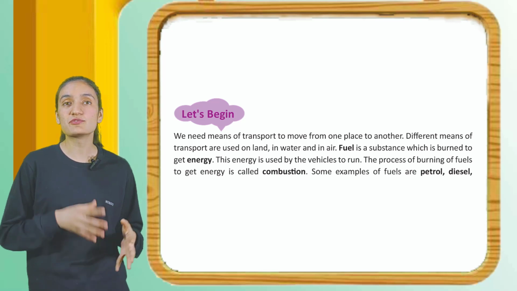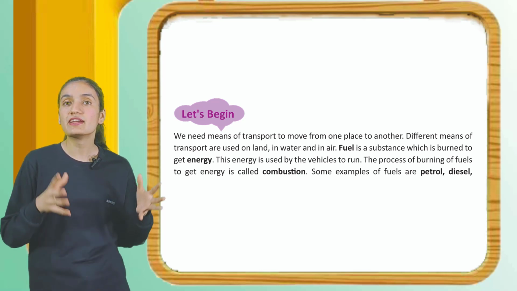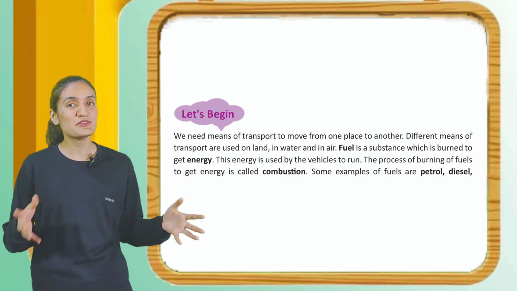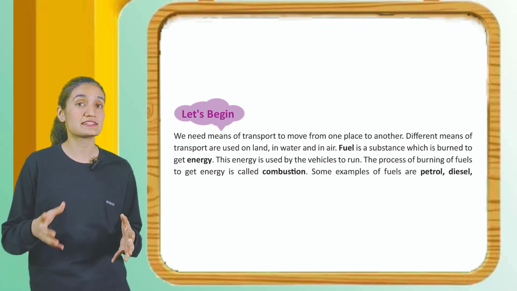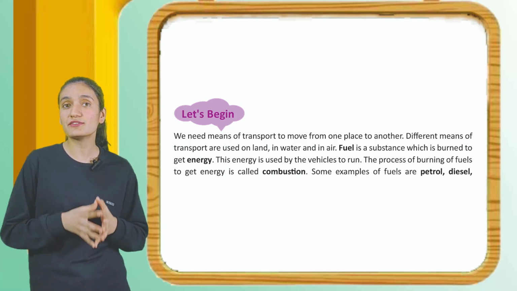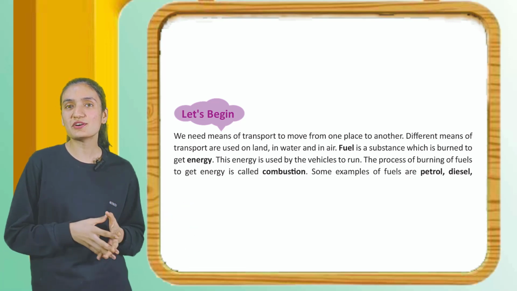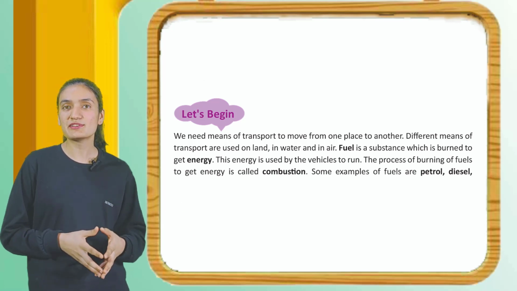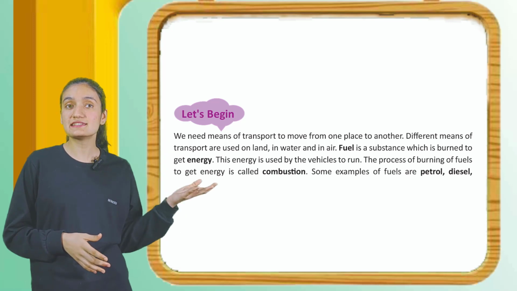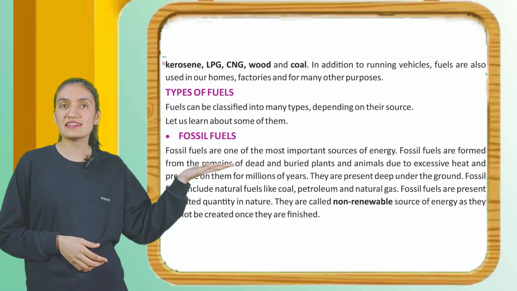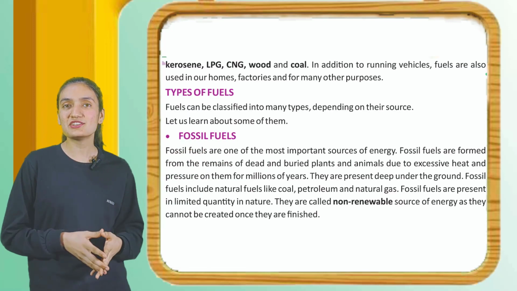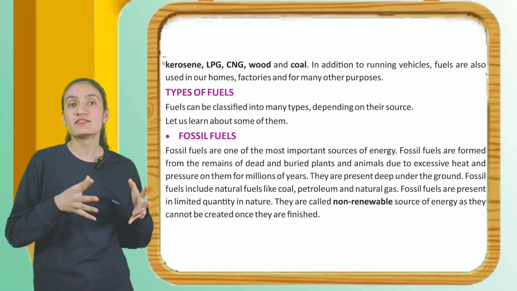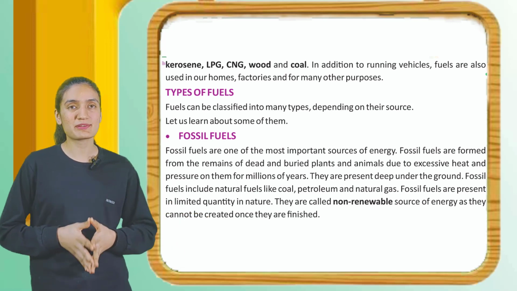We need means of transport to move from one place to another. Different means of transport are used on land, in water and in air. Fuel is a substance which is burned to get energy. This energy is used by the vehicles to run. The process of burning of fuels to get energy is called combustion. Some examples of fuels are petrol, diesel, kerosene, LPG, CNG, wood and coal. In addition to running vehicles, fuels are also used in our homes, factories and for many other purposes.